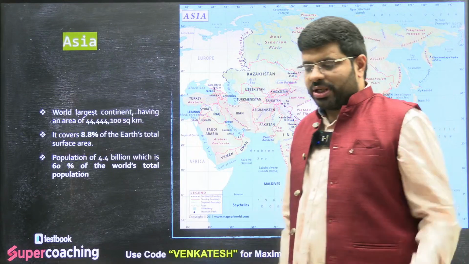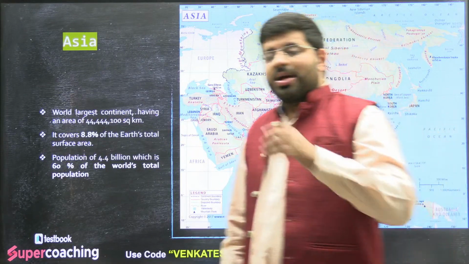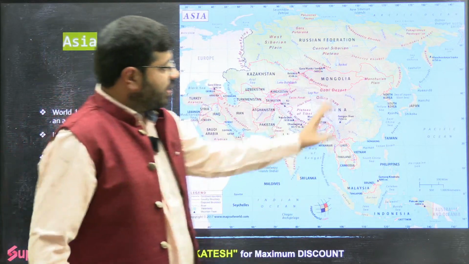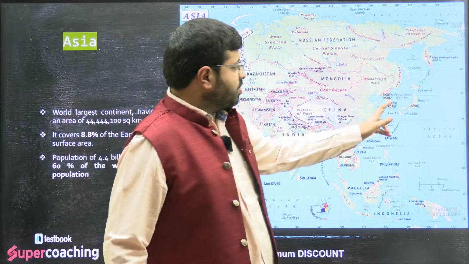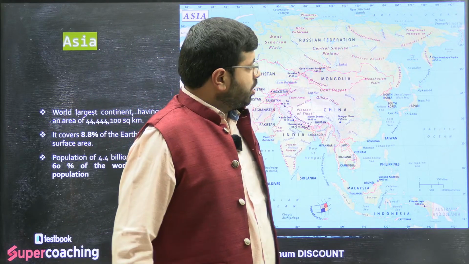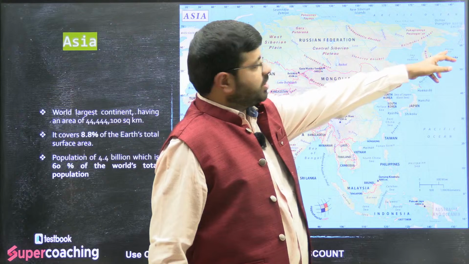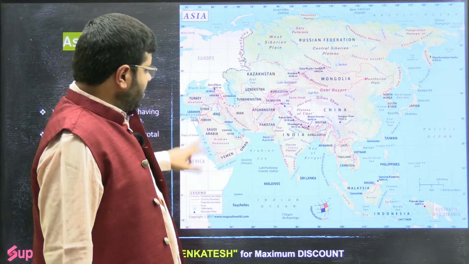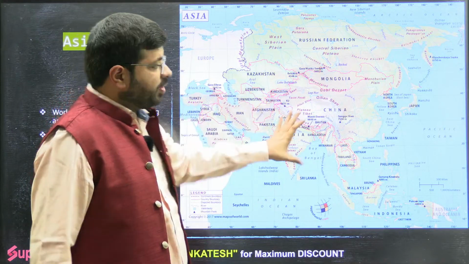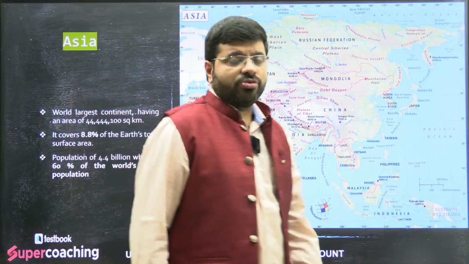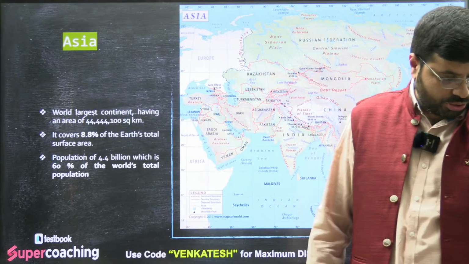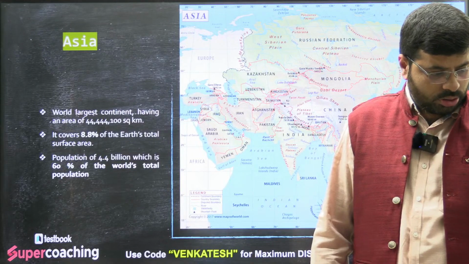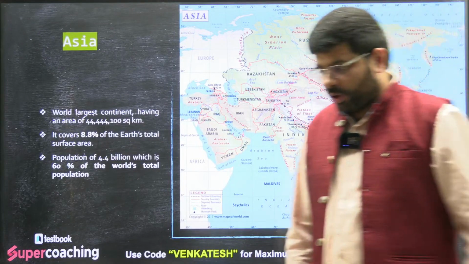Yes, as you dig deeper, you might have better maps. But the ones you need to identify are not the minor ones but the major ones which are really visible here. You can see the Sea of Okhotsk, the Kamchatka Peninsula, the Bering Sea, and things like the Persian Gulf, Red Sea, the Caspian Sea, which are very visible here. These are the things you need to focus on for must and should. I hope you are all following this, right?